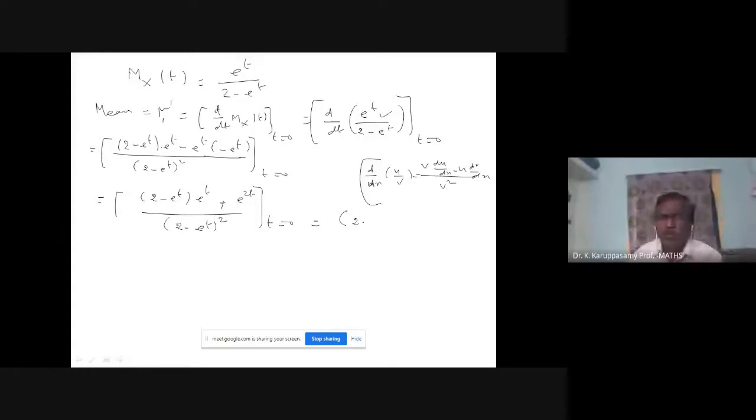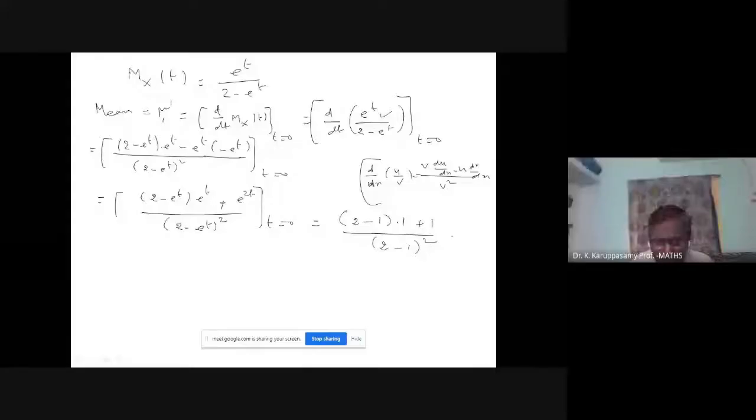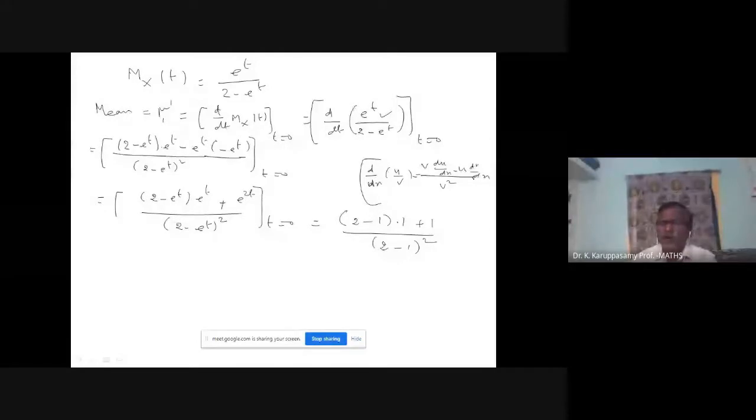So the numerator is 2 minus 1, 1, plus 1, which is 2. Denominator is 2 minus 1, 1 square is 1. So your mean equals mu1 dash is equal to 2.